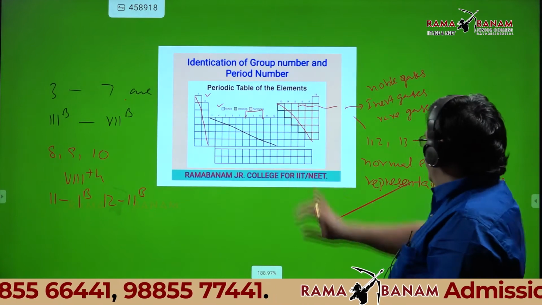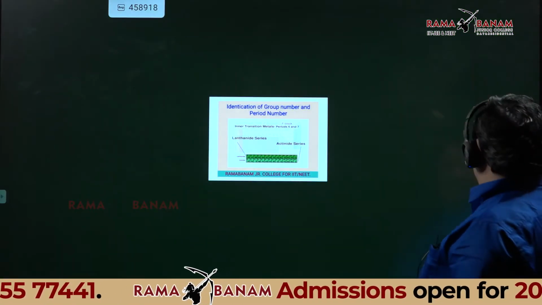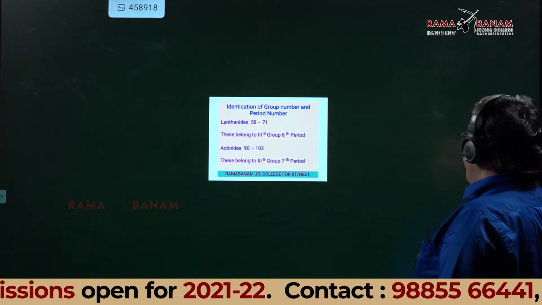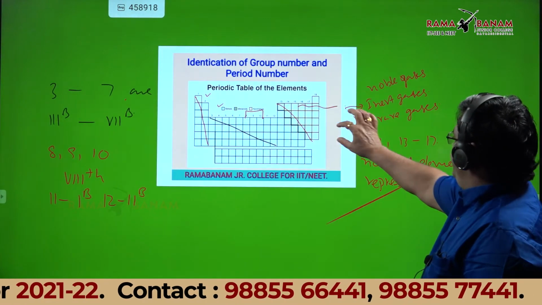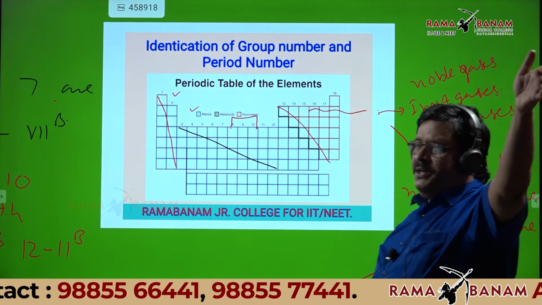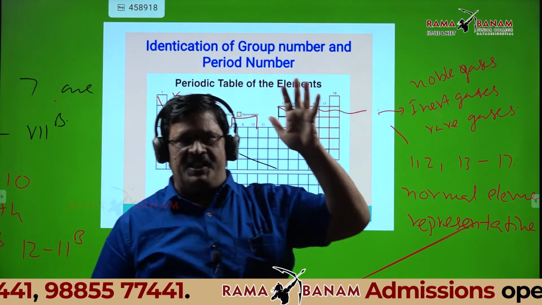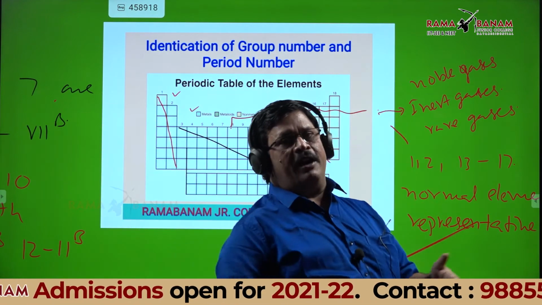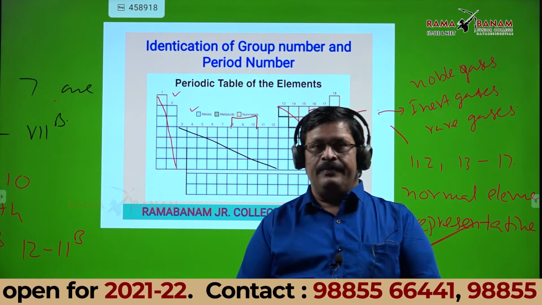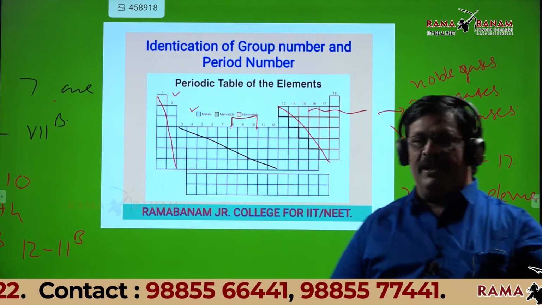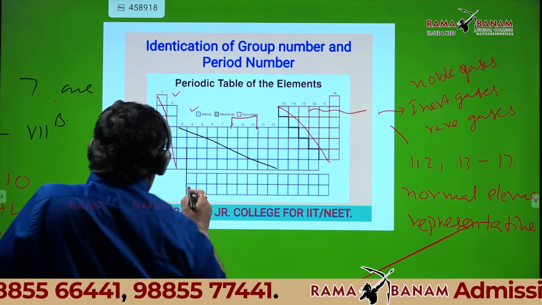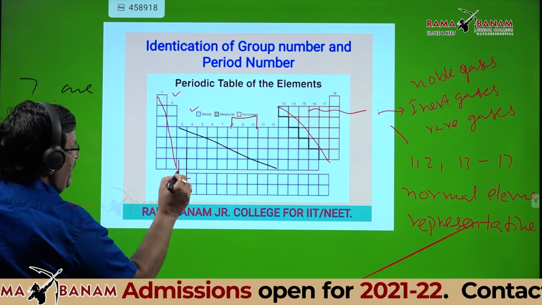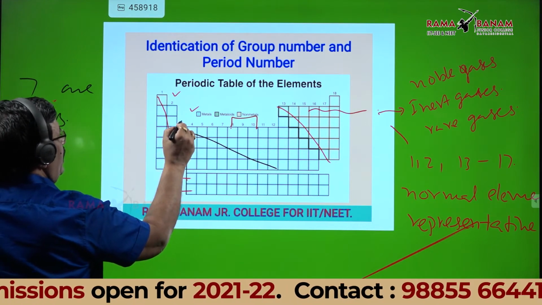Okay, sir. See this. And we discussed that the longest period is the 6th period. Is it okay? Then which is the longest group in the long form? Third group, sir. That is column number 3. Why? Because lanthanides and actinides both come under the third column.